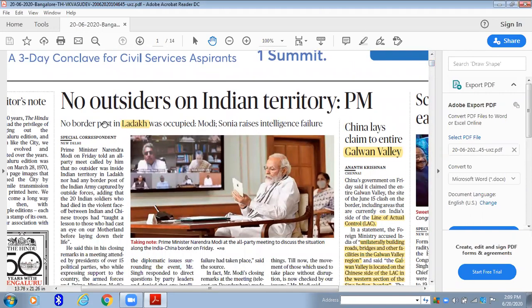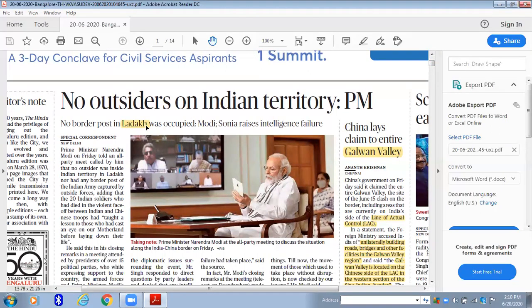First thing, look out the main heading. No border post in Ladakh was occupied. So Modi is telling this, and here the important point is that whatever confrontation is going on between India and China, it's going on in the borders, with specific reference to Ladakh. Why? Because Ladakh is an important place over there.